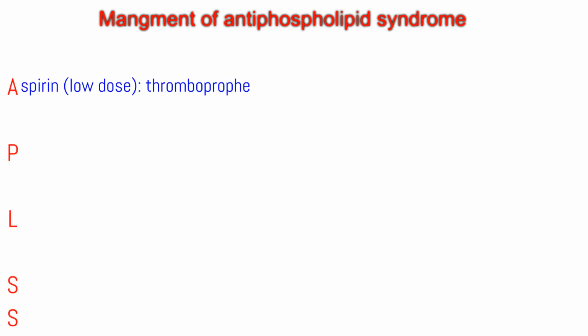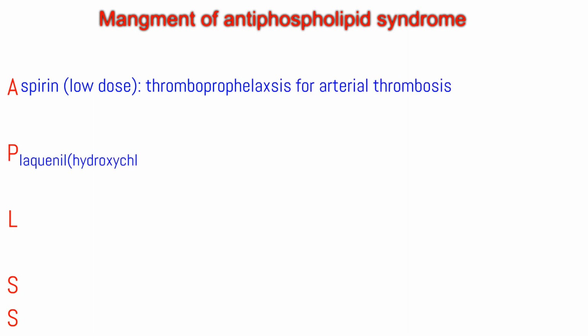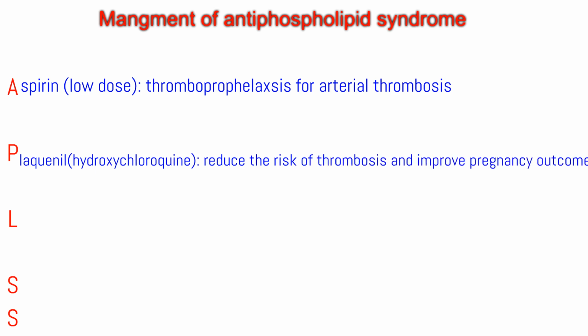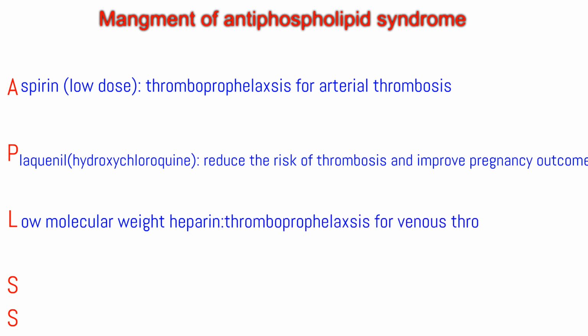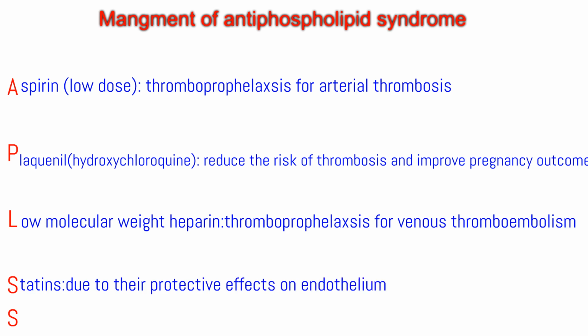Management of antiphospholipid syndrome, APLS. A: Aspirin, low dose, thromboprophylaxis for arterial thrombosis. Plaquenil, hydroxychloroquine, reduces the risk of thrombosis and improves pregnancy outcome. Low molecular weight heparin, thromboprophylaxis for venous thromboembolism. Statins, due to their protective effects on endothelium. Steroids only in case of systemic lupus with antiphospholipid syndrome, secondary antiphospholipid syndrome.